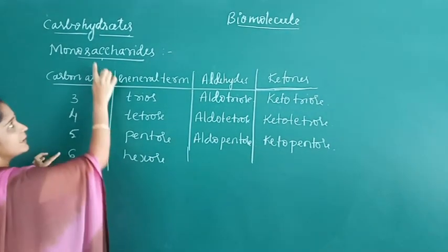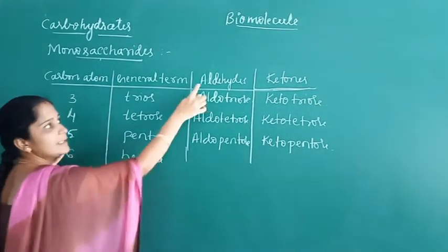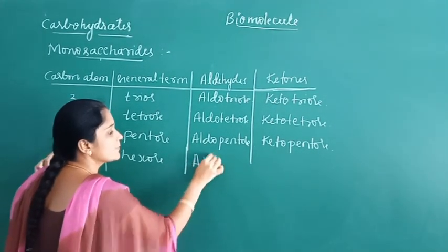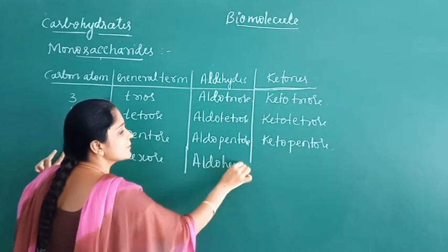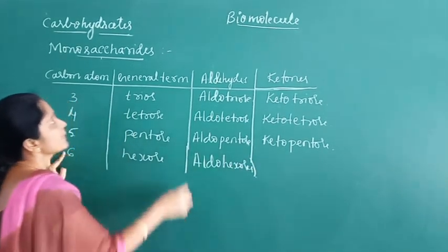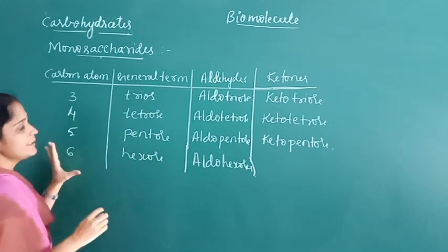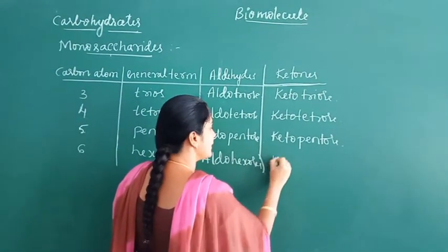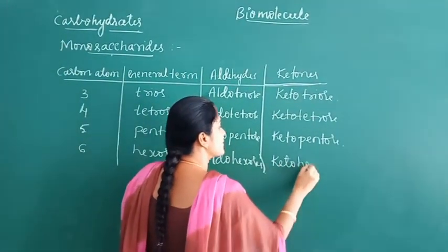With an aldehyde group, it is aldohexose; with a ketonic group, it is ketohexose.